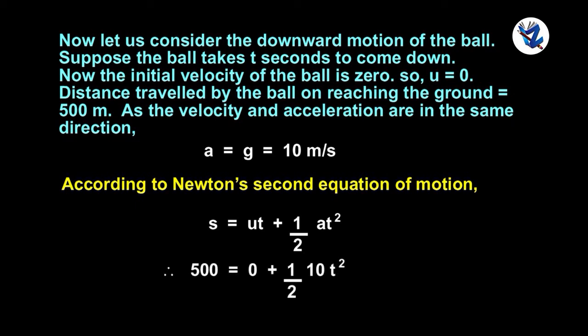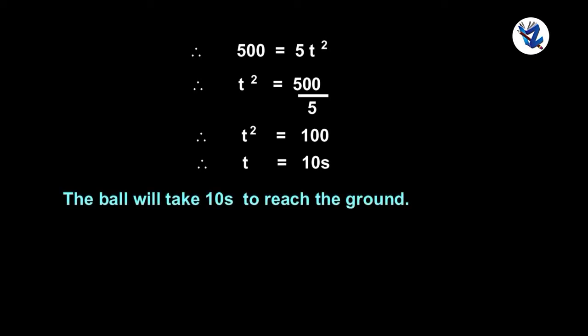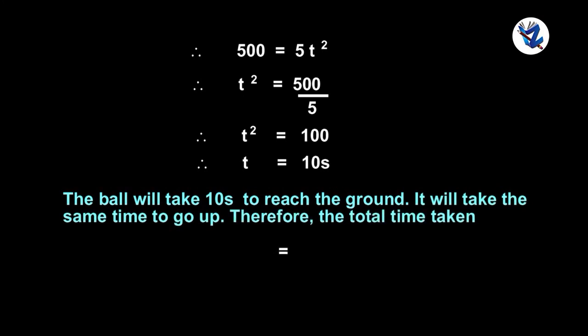Therefore, 500 is equal to 0 plus 1 upon 2 into 10 into t square. Therefore, 500 is equal to 5t square. Therefore, t square is equal to 500 upon 5, which is 100. Therefore, t is equal to 10 seconds. The ball will take 10 seconds to reach the ground. It will take the same time to go up. Therefore, the total time taken is equal to 2 into 10 is equal to 20 seconds.